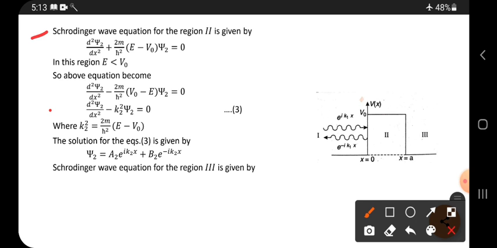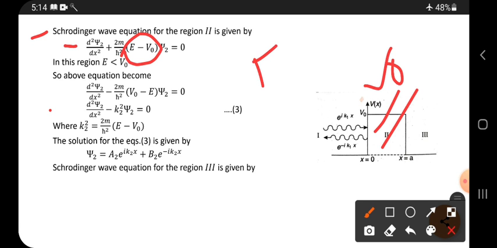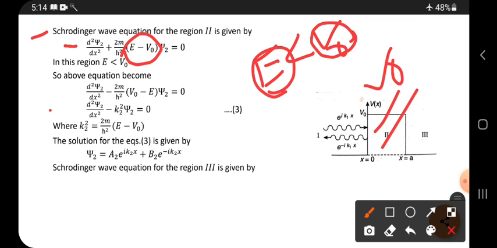Next, for region 2, I am implementing the Schrodinger wave equation. The equation for region 2 is given by d square psi by dx square plus 2m by h cut square into (E minus V naught) into psi 2. Here this term is taken complete. Why? Because here the potential energy we have is V naught. But the condition is E is less than V naught. So the V naught value is very high compared to the energy of the particle.